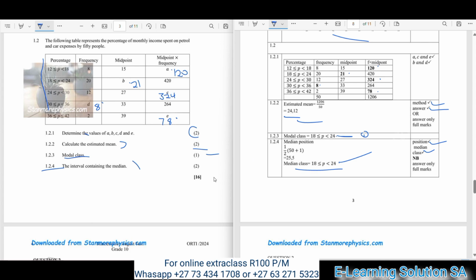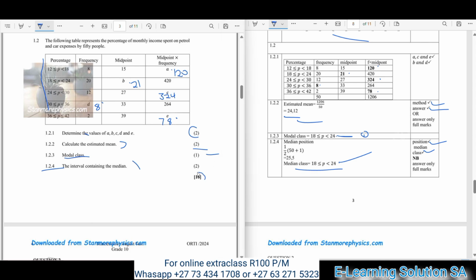As you can check, question 1 in this case contains 16 marks, so you must make sure that you get all of these 16 marks so that you can make it in question 1. Alright, now we have to move over to question 2.